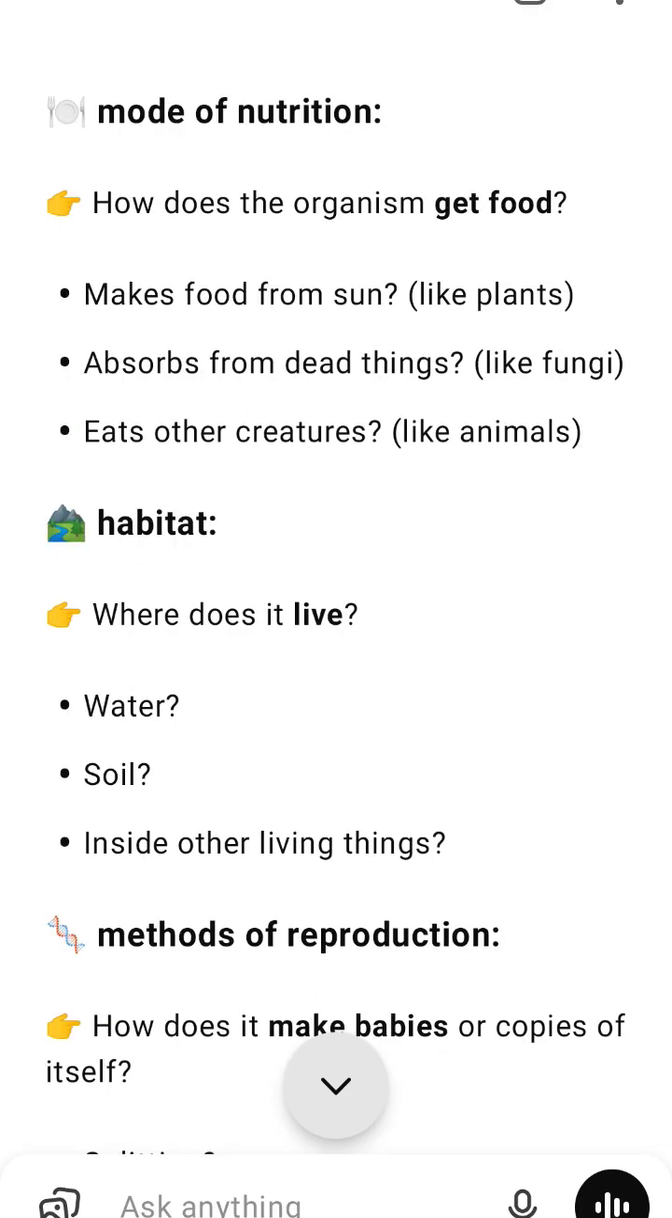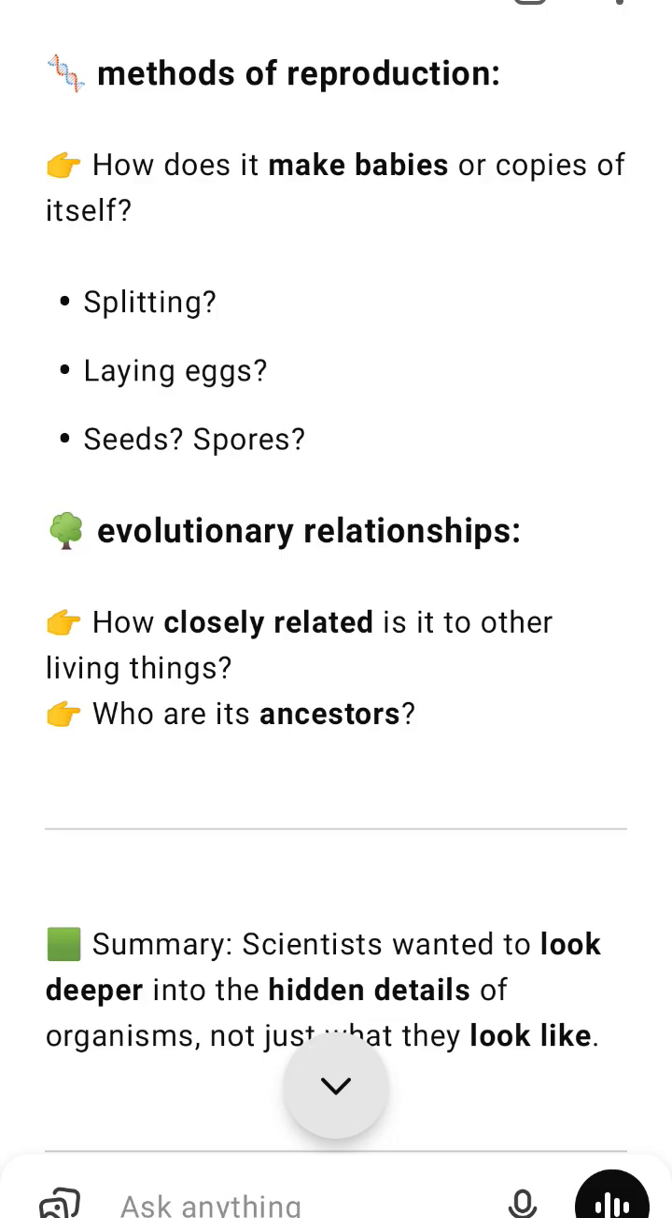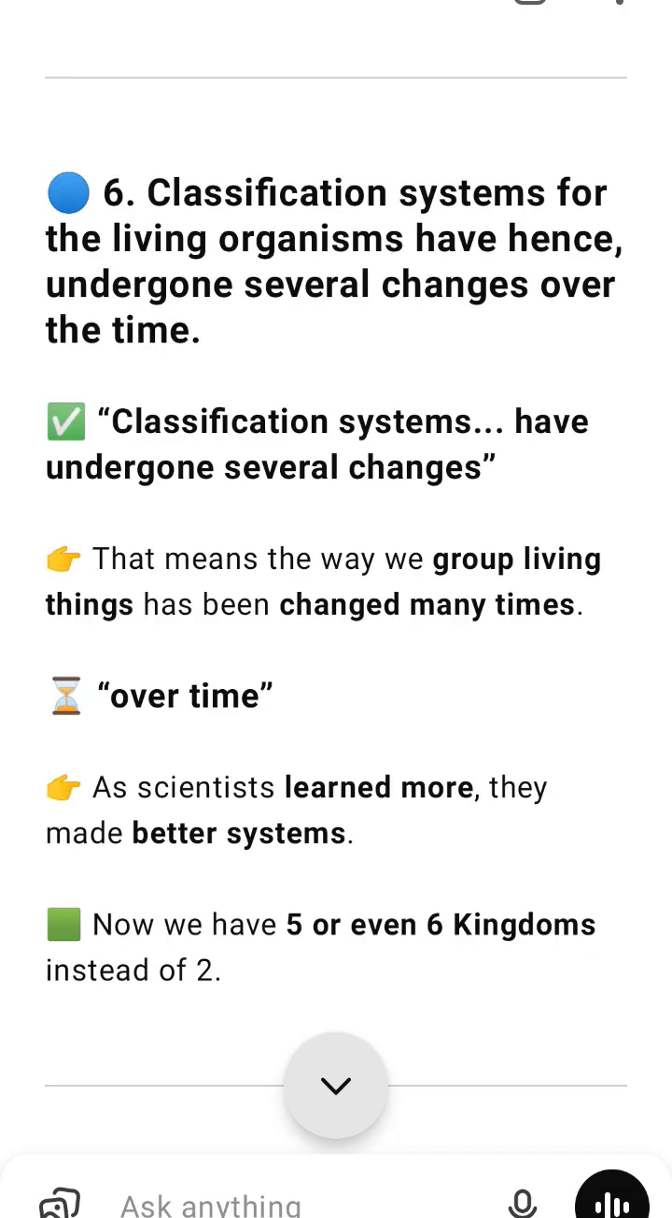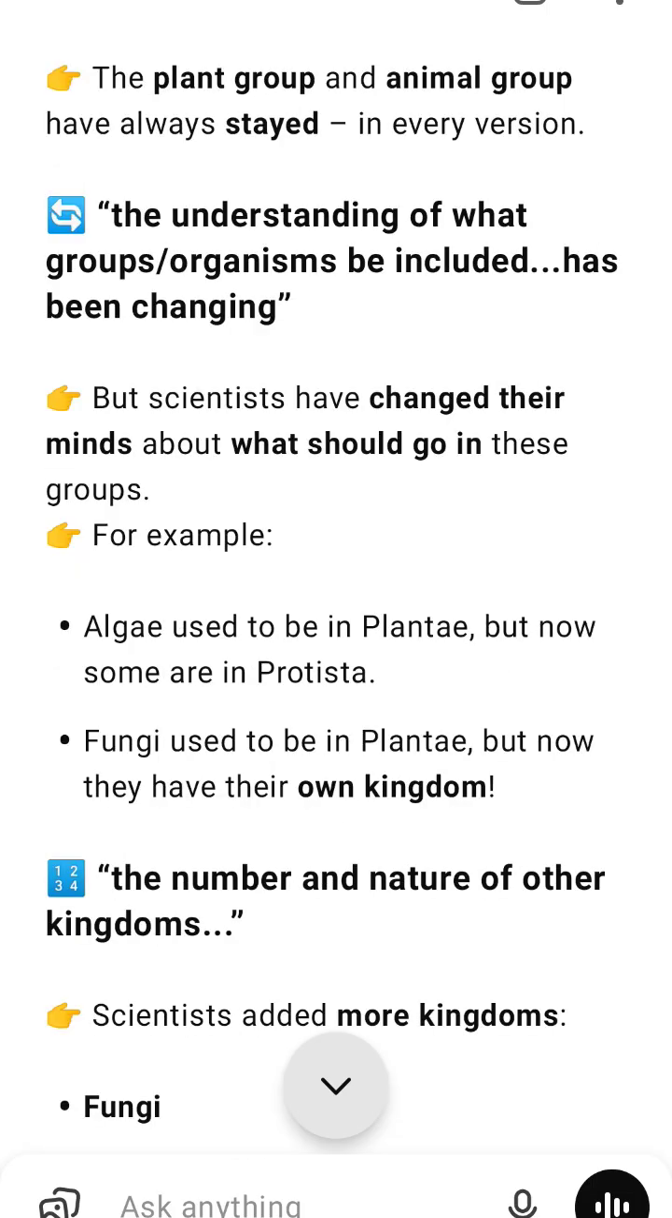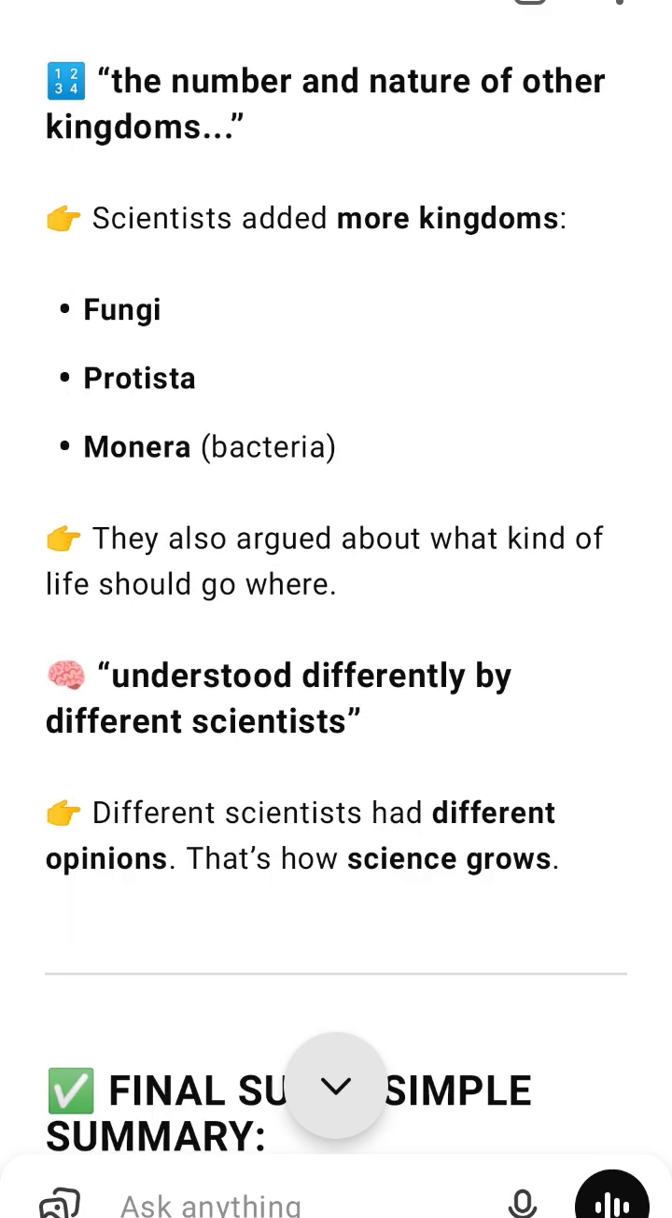Scientists realized that the 2-group system was not enough. They needed a better way to group life forms. Panel 4. More advanced classification. Over time, scientists learned more about living things, like their cell structure, how they eat, where they live, how they reproduce, and how they evolved. So, new classification systems were made. One of the most accepted new systems is the 5-kingdom system, which includes